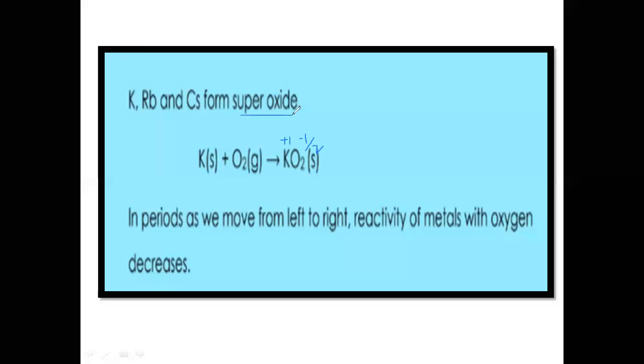So you can see that one potassium is making bond with two oxygen atoms. It means the affinity of this metal with oxygen increases. That's why one potassium makes bond with two oxygen atoms. So potassium, rubidium, and cesium form a superoxide. While the reverse is that as we move from left to right along the period, the reactivity of metal with oxygen decreases. From top to bottom, reactivity with oxygen increases, and from left to right, reactivity of metal with oxygen decreases.